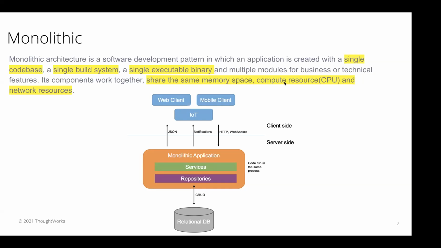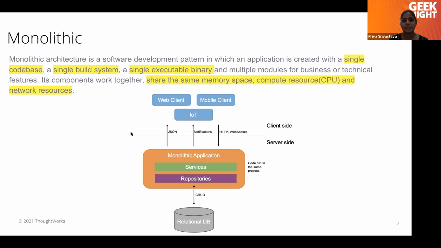When I'm saying multiple modules, it means we have a big code which has different services which can be across domain or which can be technically different features but is wrapped as a single application, as a single jar or war. And this whole application will be deployed as a single application which will share the same memory, same compute resource and network resource. So this is what monolithic architecture is.